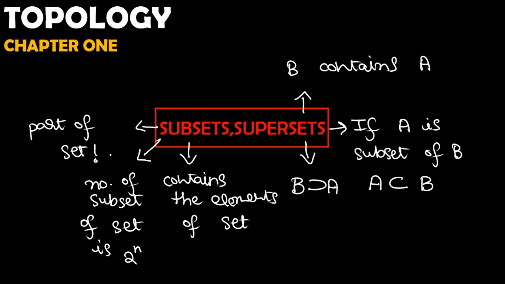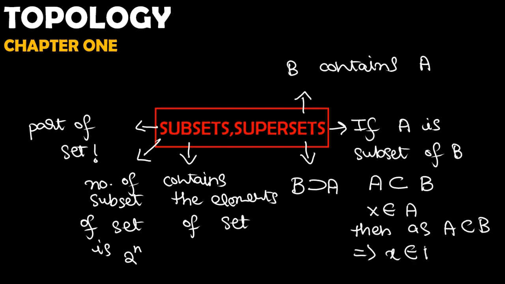It is very interesting, right? Each element of set A belongs to B. If x is any element which belongs to the set A, then as A is a subset of B, it implies that x also belongs to B. So B contains A. I have proved it, right? This is our proof. Very important, very interesting.